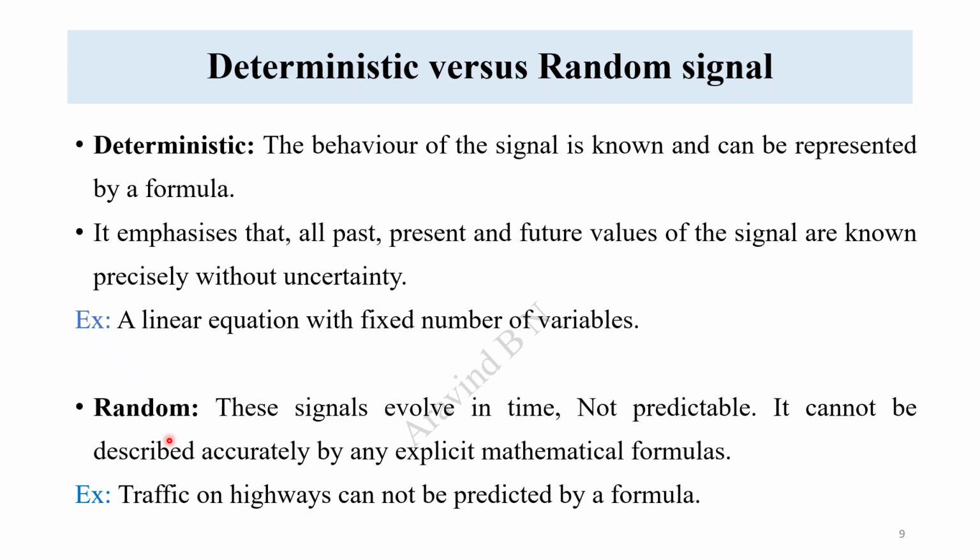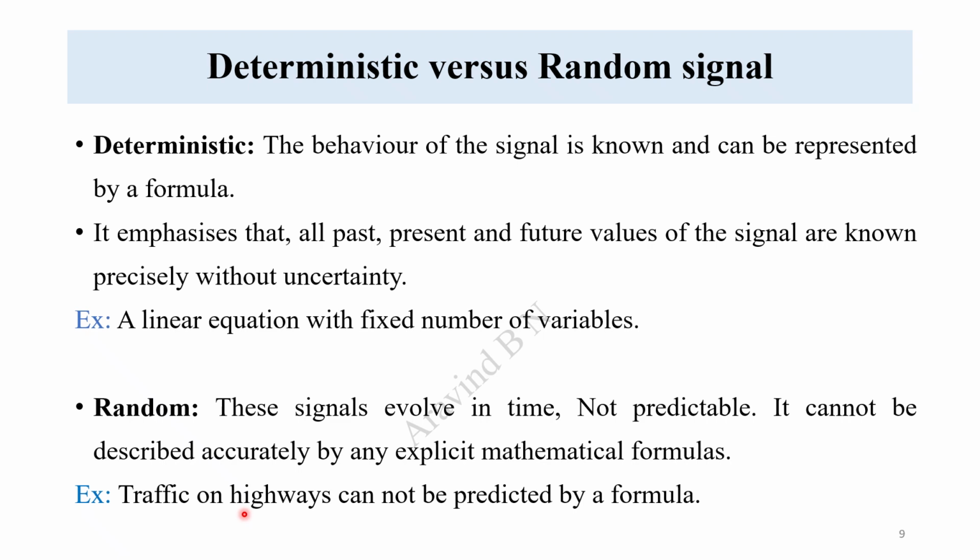Now getting into the random. These signals will evolve over a period of time. They are not predictable. They cannot be described accurately by any explicit mathematical formula, right? So random means it is not predictable.